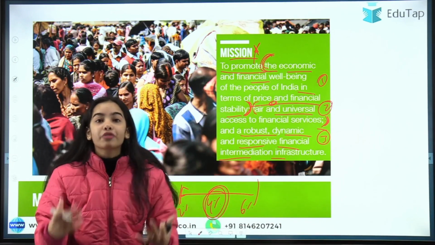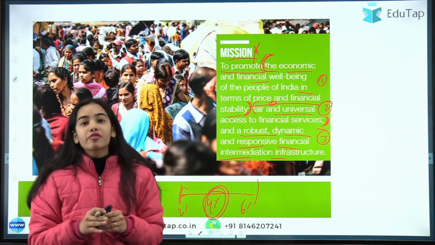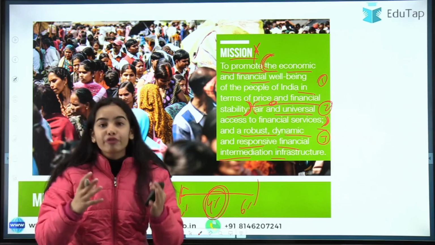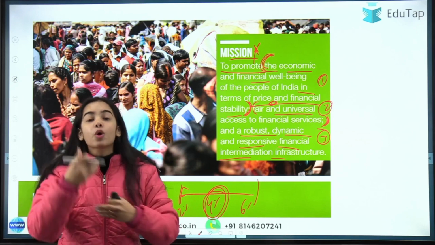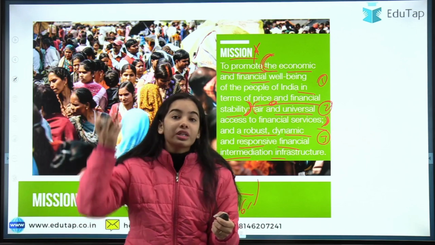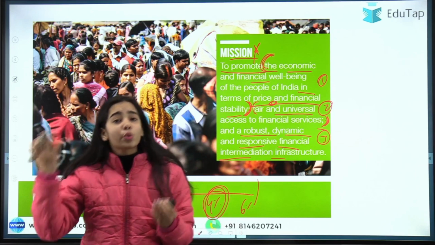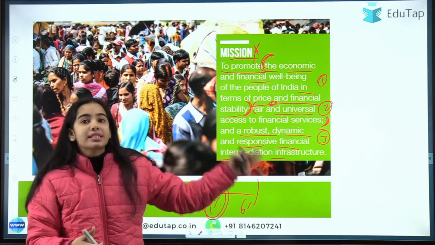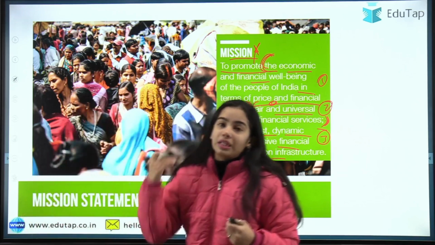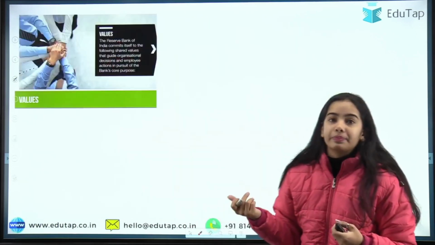So it has to provide the infrastructure that provides efficient, dynamic and responsive financial intermediation. So RBI is at the top and it has to have that kind of infrastructure that makes the whole financial system very efficient. Because if the central bank is not efficient, the other layers will not work properly. But the RBI is quite efficient, it is robust, dynamic, responsive, and that's why the other financial systems also work properly. The other financial intermediaries or financial components work very well.